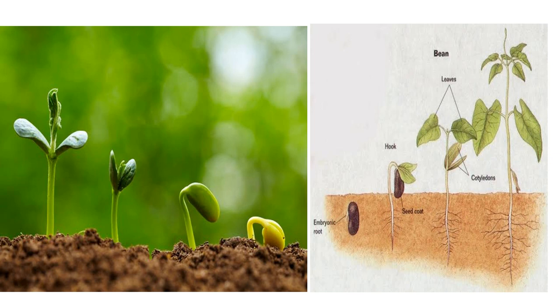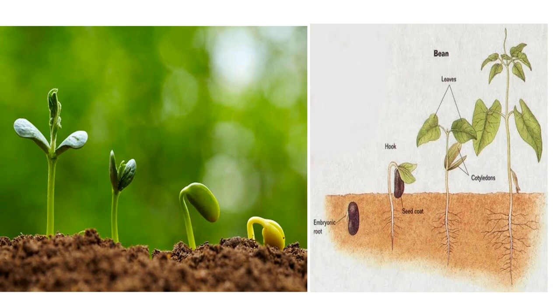My dear students, you can also do this activity at home. Take some gram and bean seeds and put them into moist cotton at room temperature for four or five days. You will observe that the seeds get the favorable conditions, meaning air, water and temperature, and they start to germinate, and you will see the different stages of seed germination.